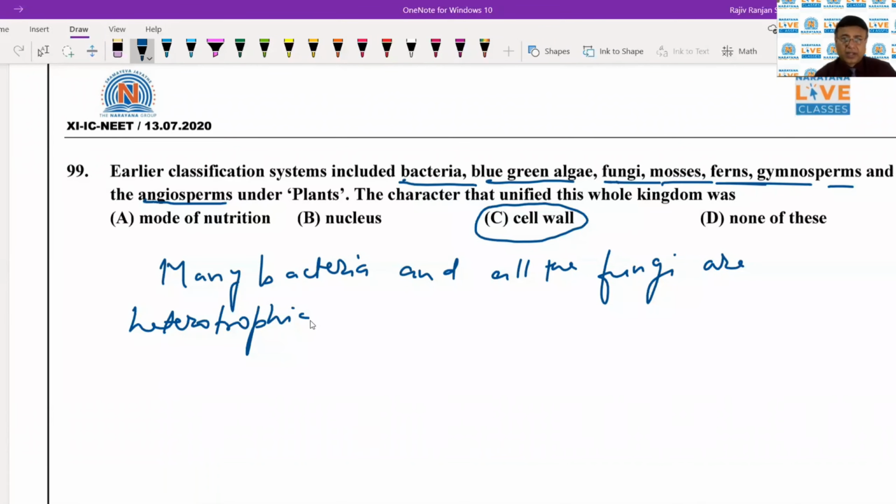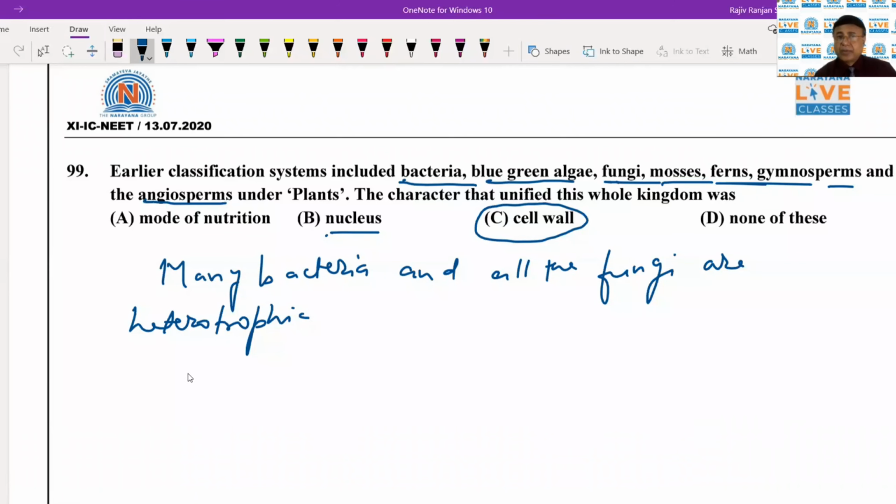Let's now see the next criterion, nucleus. With respect to nucleus, bacteria and cyanobacteria, that is blue-green algae, are prokaryotes. They do not have a well-defined nucleus, a true nucleus.